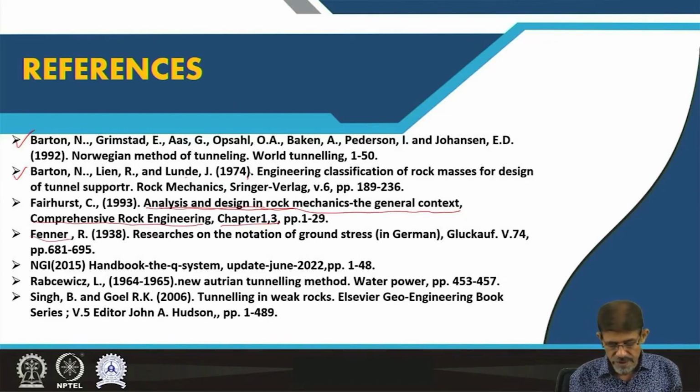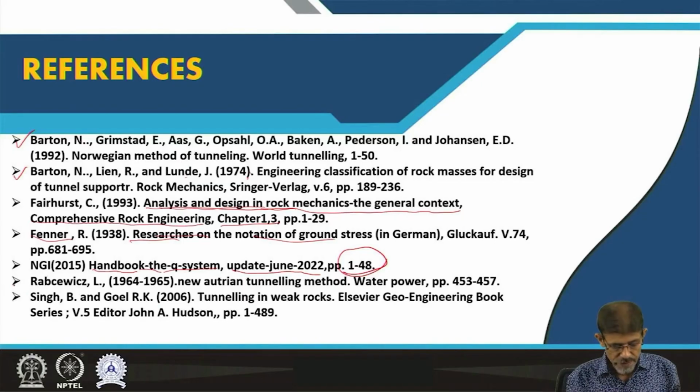Then Fenner very early presented research and notation of ground stress in the German language, and the NGI has published one handbook on the Q system, which was updated in 2022, a thin book of pages 1 to 48.